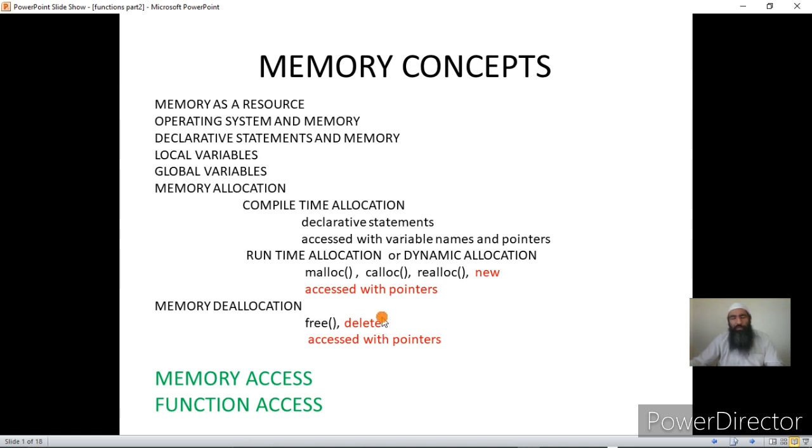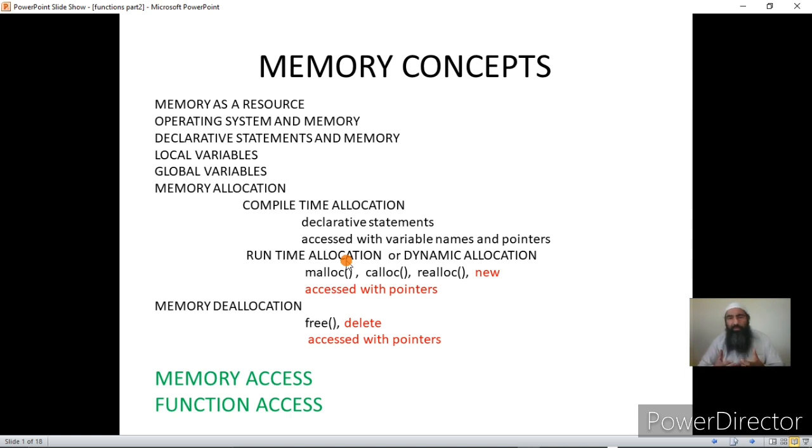Now, I think it's clear. Compile time allocation is done before execution, and runtime allocation is done once the program is executing, that is, running on the CPU. Once the program is running on the CPU, it can ask the operating system for the memory, and the operating system can give the memory if it's available, or it will inform the program that it does not have memory. Once the memory is available, we can store our data in that and use that memory as per our requirements.